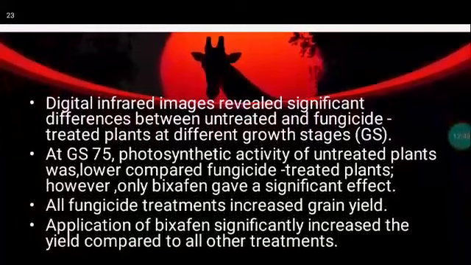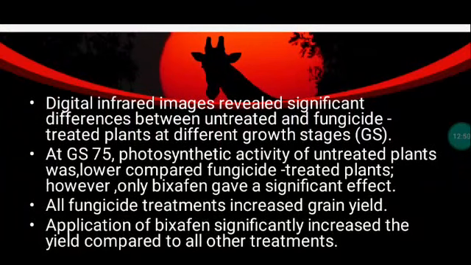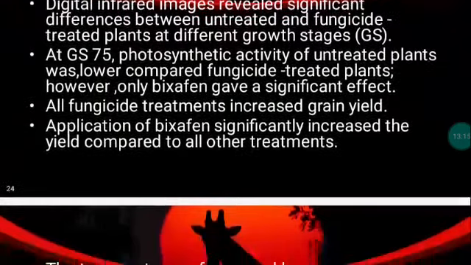Digital infrared images revealed significant differences between untreated and fungicide treated plants at different growth stages. At GS75, photosynthetic activity of untreated plants was lower compared to fungicide treated plants. However, only Bixafen gave a significant effect. All fungicide treatments increased grain yield, and application of Bixafen significantly increased the yield compared to all other treatments.